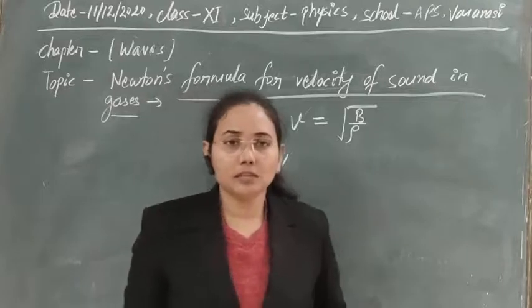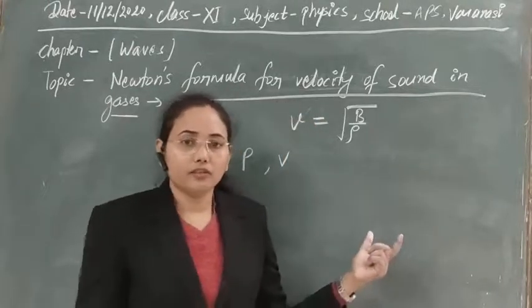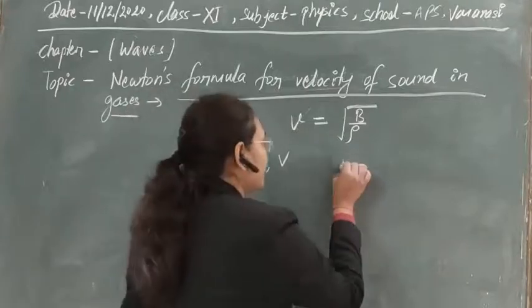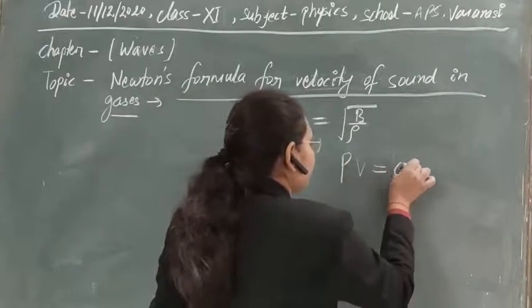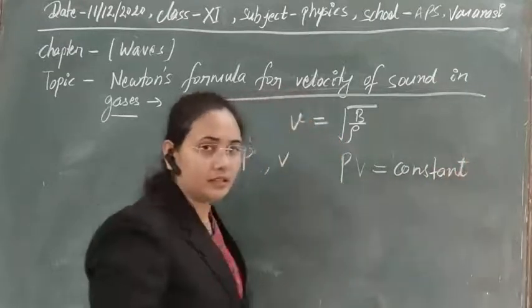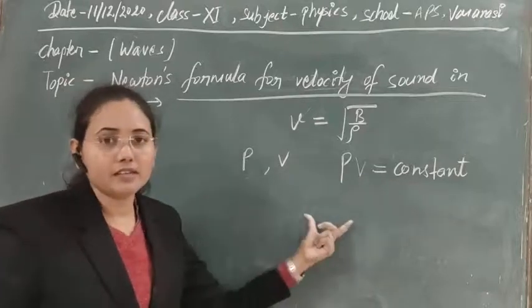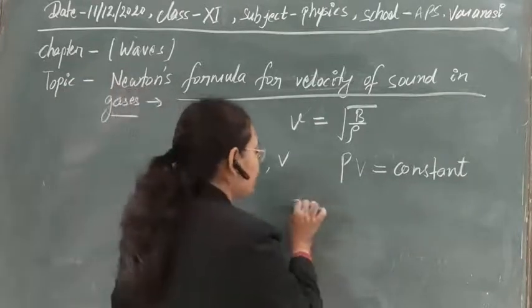For the isothermal process, we know that the equation is PV equal to constant. Clear? So if you take this equation, let's differentiate it on both sides.